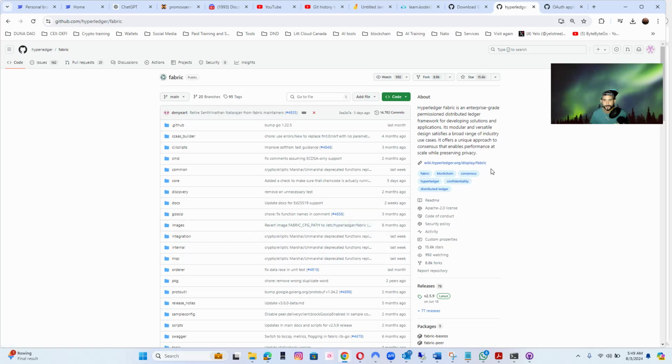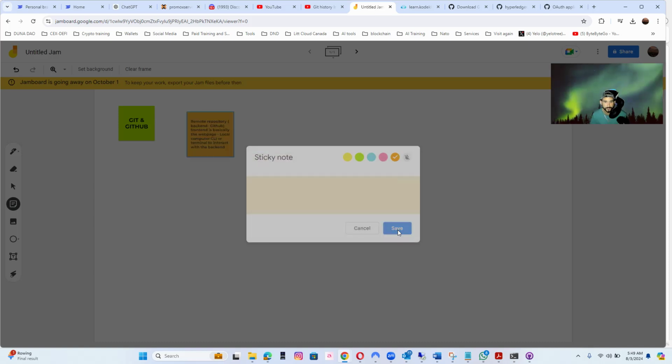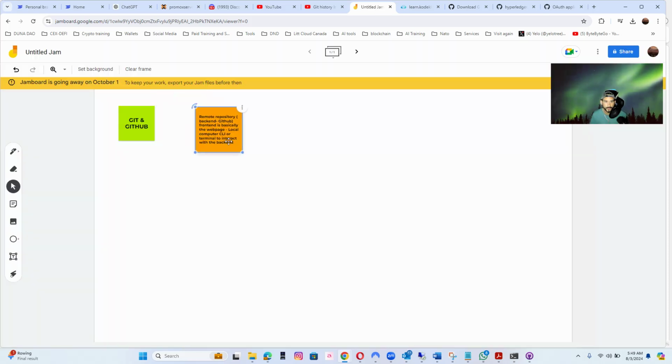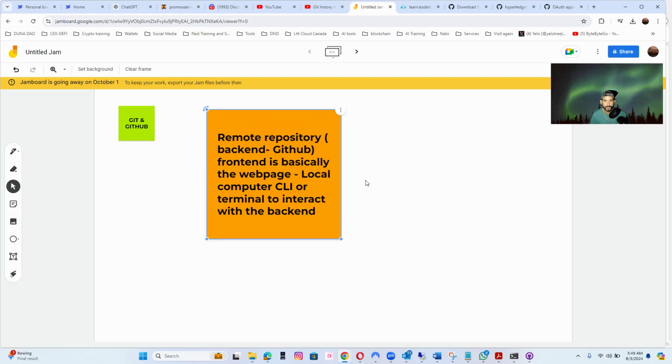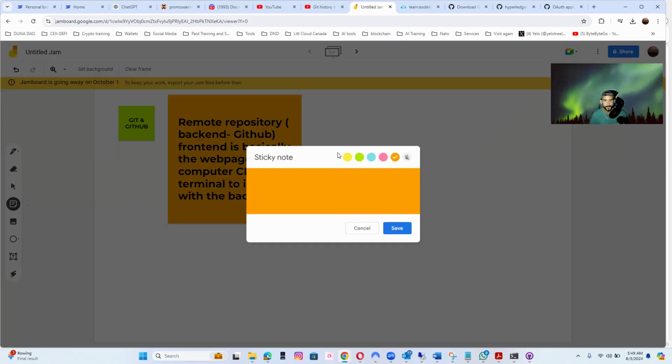All right, so let's go back to the screen over here. There is remote repository, which is the backend servers, right? And let's expand this one a little bit like that. And there is also local. Let's make this one blue.